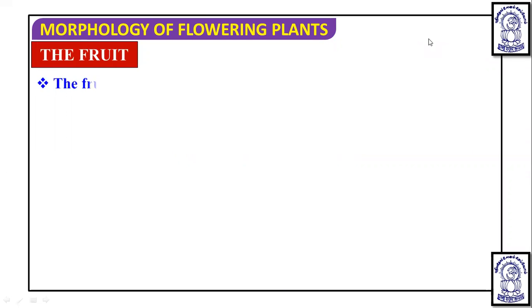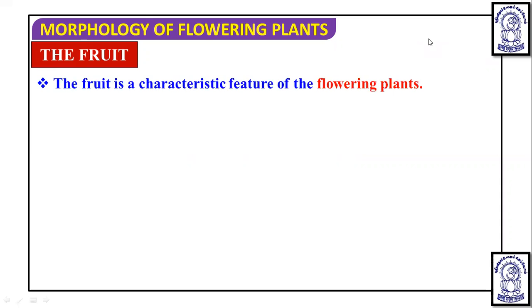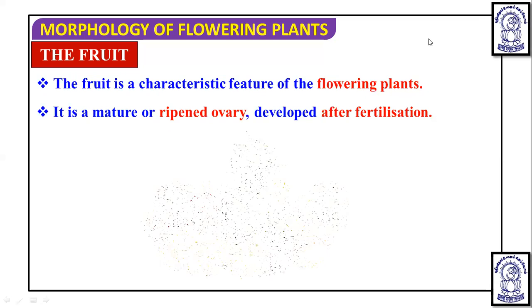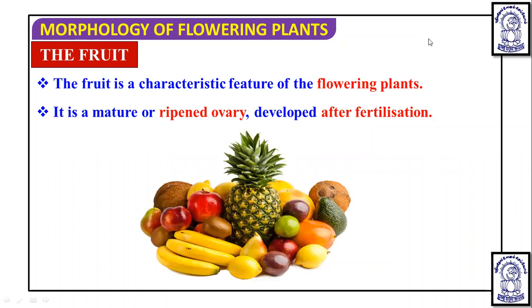So, fruits. The fruit is a characteristic feature of flowering plants, as we have discussed, and it is nothing but a modified ovary. It is a mature or ripened ovary. Because the ovary, you know, is a part of the female reproductive organ, that is the carpel. And in the carpel, we have studied that there are stigma, style, and ovary. Now, when this ovary matures and ripens after fertilization, it is known as a fruit. So these are the fruits which we normally use in our day-to-day life. These are some of the edible fruits.